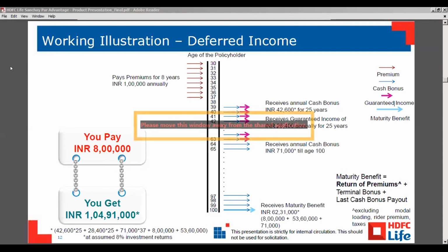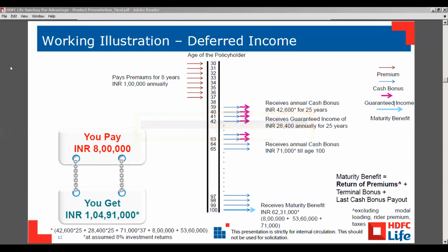In Sanchay Par, deferred, I asked the same question: guaranteed income and cash bonus ratio. Can you illustrate more on this? Okay, Kanika, please. According to this example, if the customer is paying 1 lakh rupees, the customer will get the guaranteed benefit according to his premium payment option.